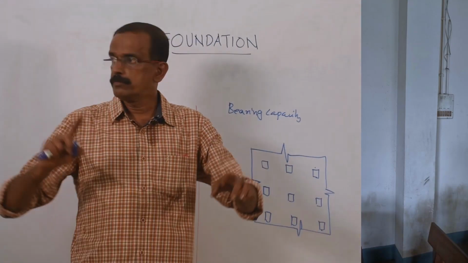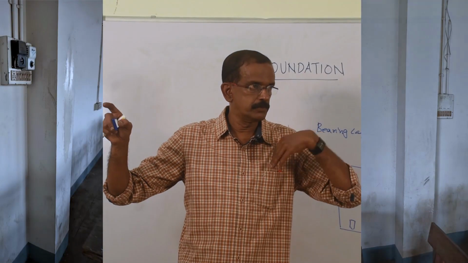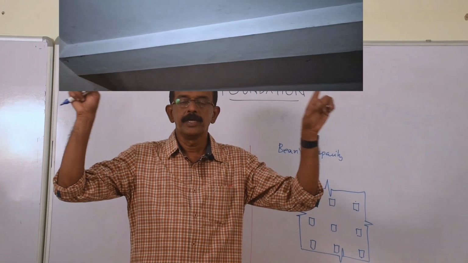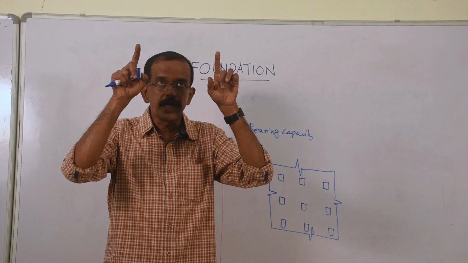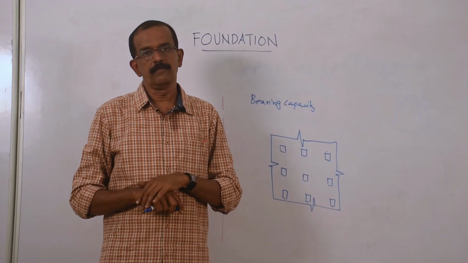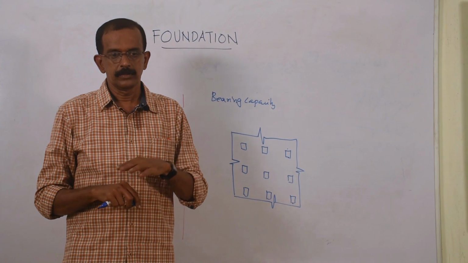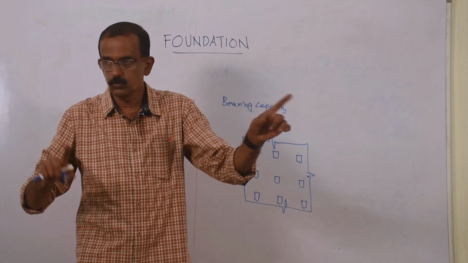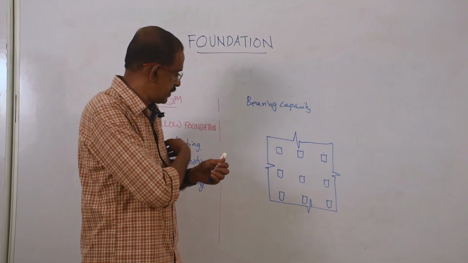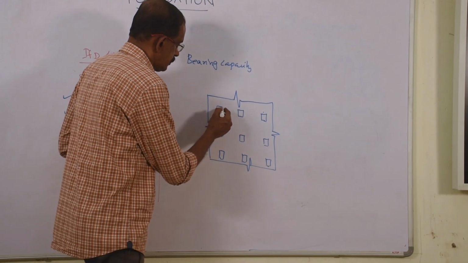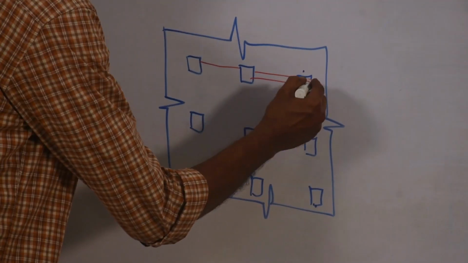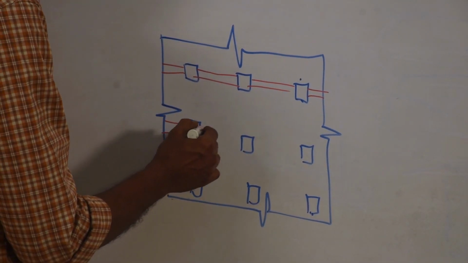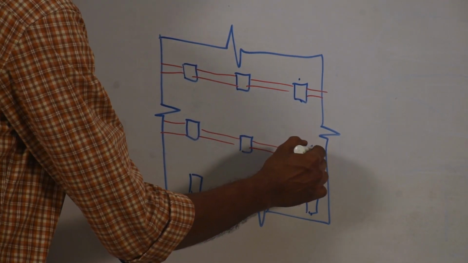Connecting that column and this column, the column towards my left side and towards my right side, it is connected by a beam. Now consider that beam is below the floor level. Or assume there is a beam passing below the floor level connecting two columns. The same way, connect this column to the next column if it is there with the help of the beam. Similarly, connect all the columns with the help of beams.